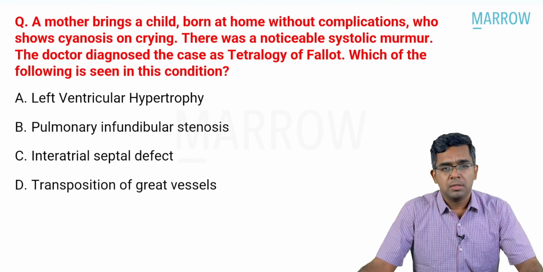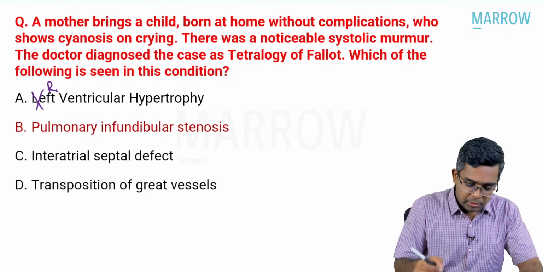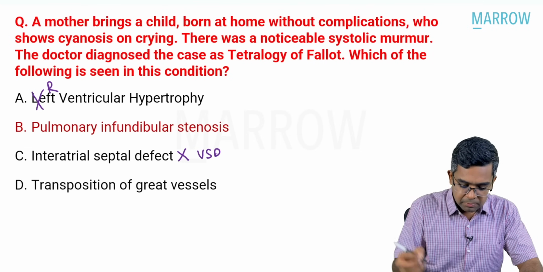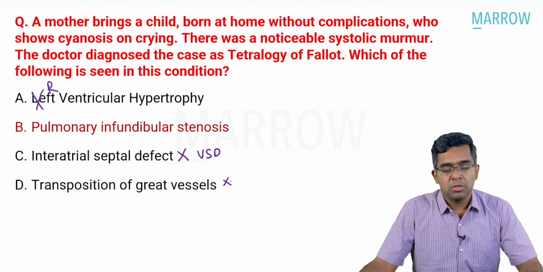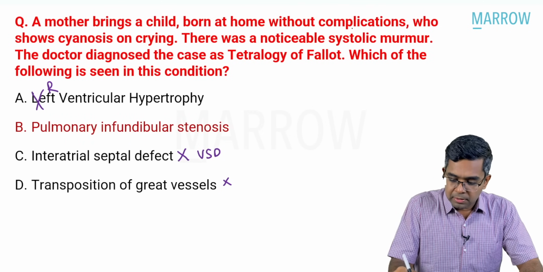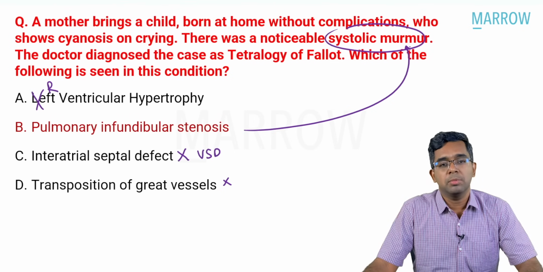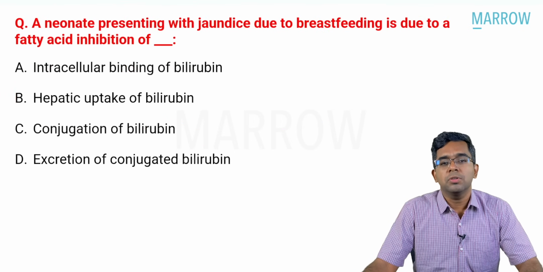So going by that discussion, it is very clear that the answer for this question is option B, which is pulmonary infundibular stenosis. Because in option A, we don't get left ventricular hypertrophy, instead we get right ventricular hypertrophy. There is no interatrial septal defect, it's rather ventricular septal defect. And transposition of great vessels is in no way associated with tetralogy of Fallot. And if you can recollect, the systolic murmur in this condition is due to this pulmonary infundibular stenosis. So the clear answer is option B for this particular question. Moving on to the next question.